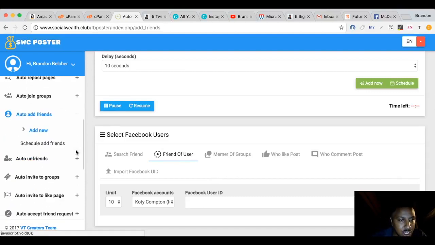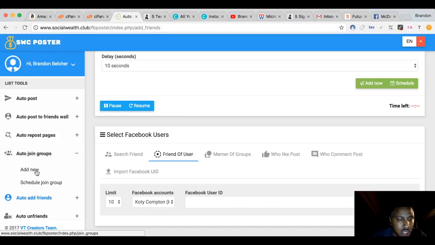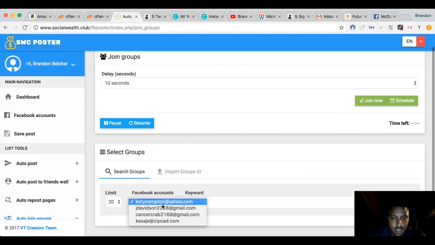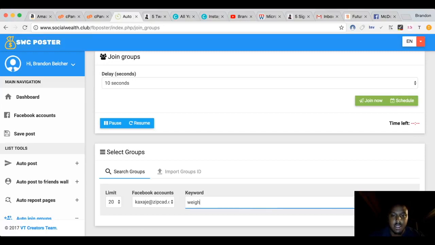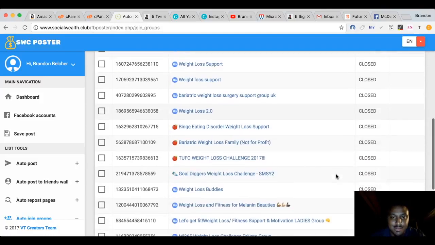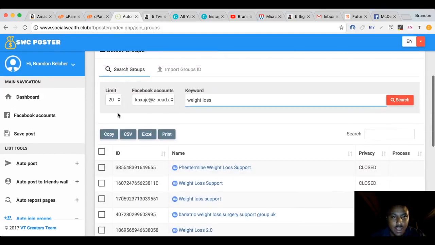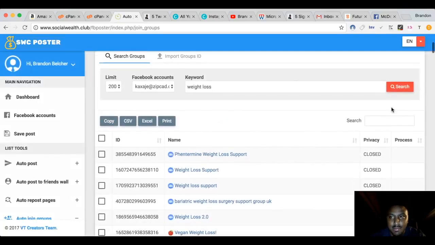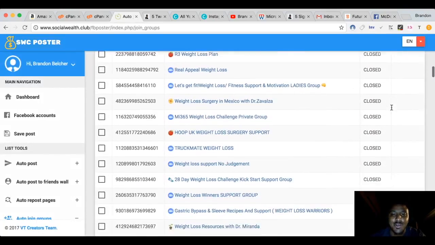So another cool feature I want to show you is the groups, the auto join groups. Let's click on auto join groups and click add new. Okay, here we go. Let's type in the email right here, and let's just search for a keyword. Let me see, weight loss. Click enter. Bam. Look at this. I just wanted 20 right here. If I want 200, I'll click search. Bam. 200 weight loss groups.